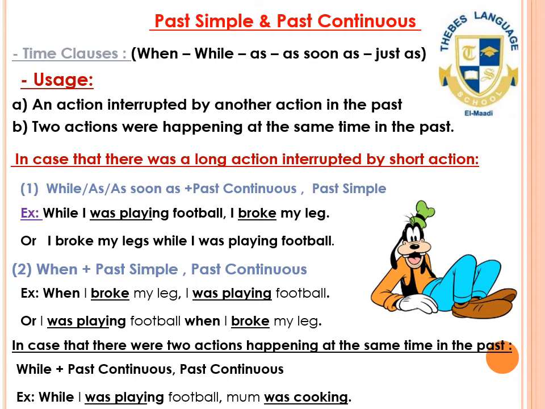In case that we have got two actions happening at the same time in the past, we use while, past continuous, past continuous. For example, while I was playing football, Mom was cooking. The two verbs that were happening at the same time here are was playing and was cooking.